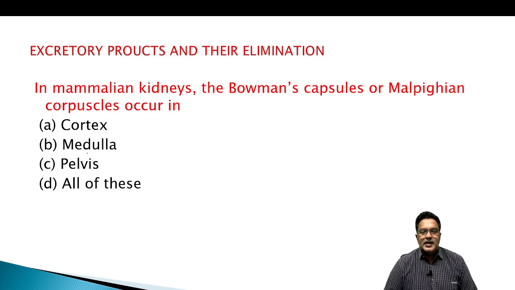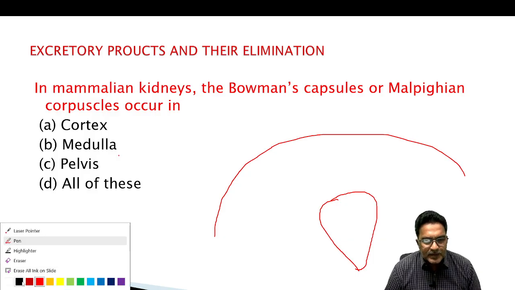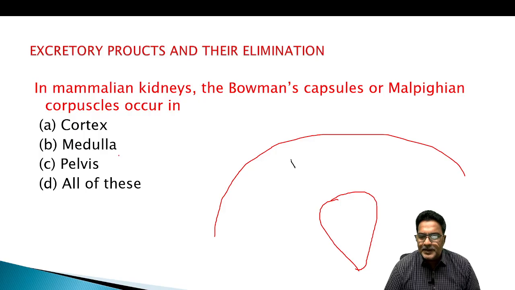Okay, moving on. In a mammalian kidney, the Bowman's capsule or Malpighian corpuscle occur in cortex, medulla and pelvis, all of these. This is the cortex and this is the medulla, represented in the form of renal pyramids. Our Bowman's capsule is in the cortex, and PCT in the cortex.